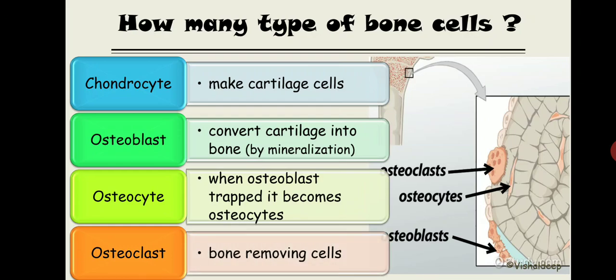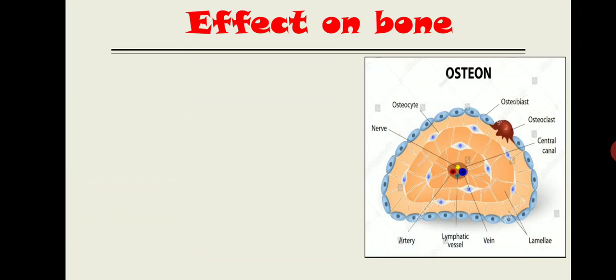How osteoblast makes the bone and how osteoclast removes the bone, we are again going to learn in detail in our calcium classes. Right now you need to remember that there are four types of cell, and the most important ones in our discussion are the chondrocyte and osteoblast. Clear? Now the effect of growth hormone on the bone.